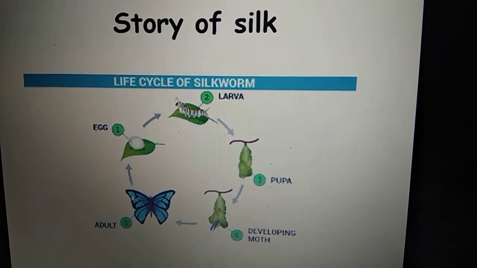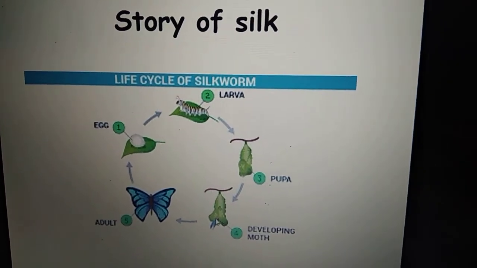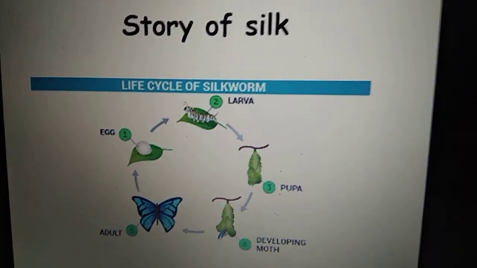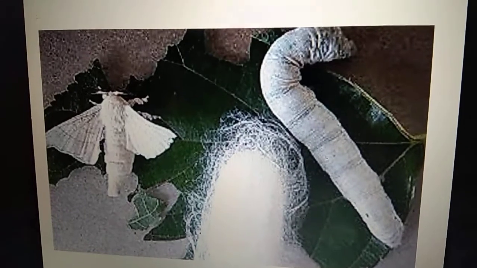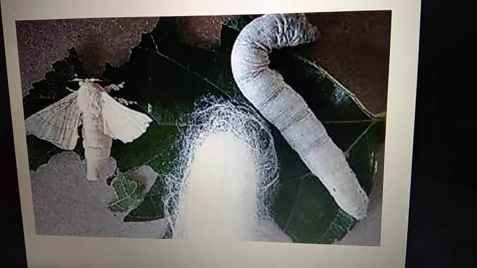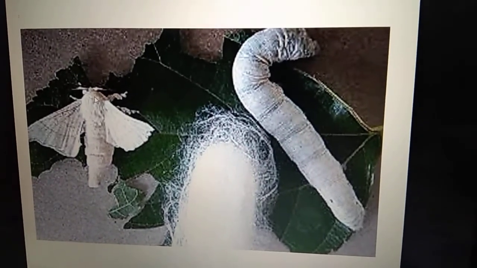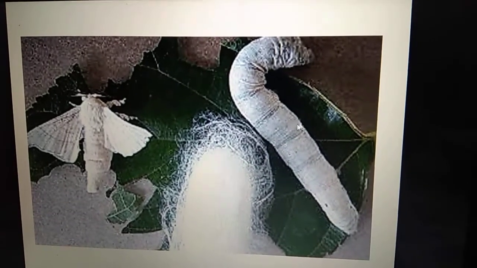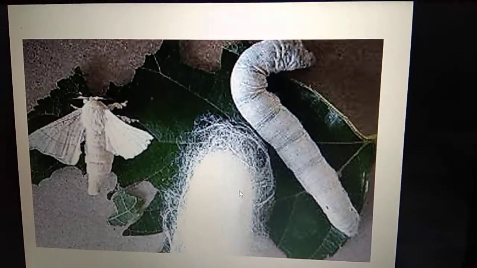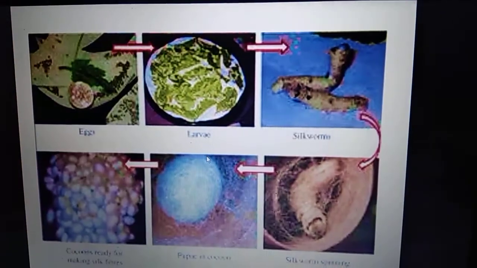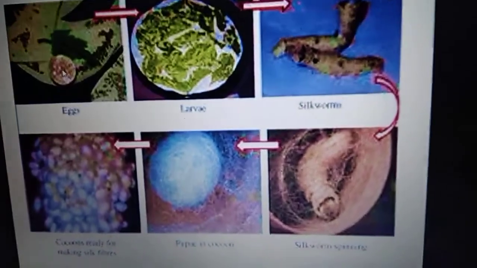Okay, and this whole life cycle of a silk moth is called metamorphosis. Now don't think that the actual silk moth will look like a big butterfly. It actually looks like a small white butterfly, but that larva is kind of gigantic. Okay, and this is the cocoon. Let's see in the next slide, I will explain more clearly. So this is how it will be. The eggs will be really teeny tiny.